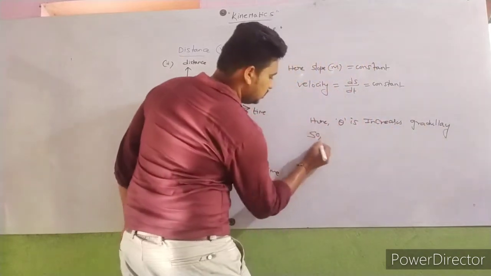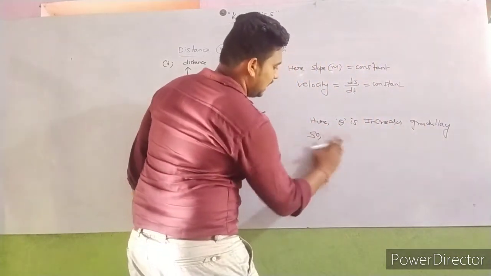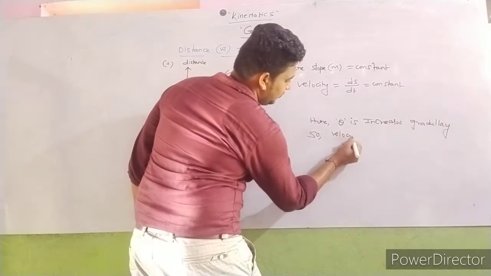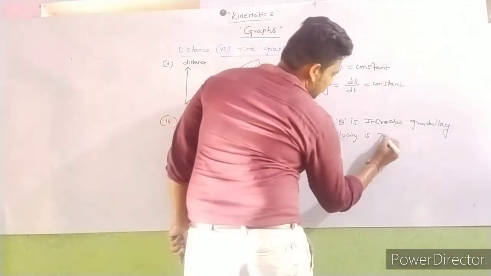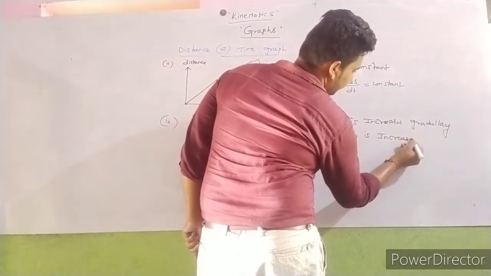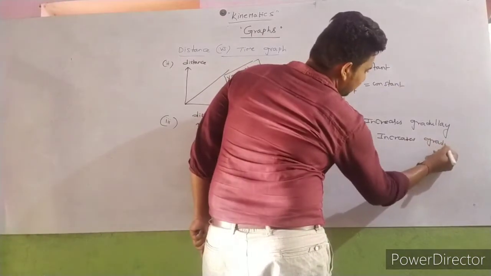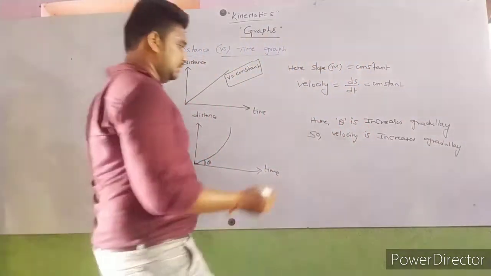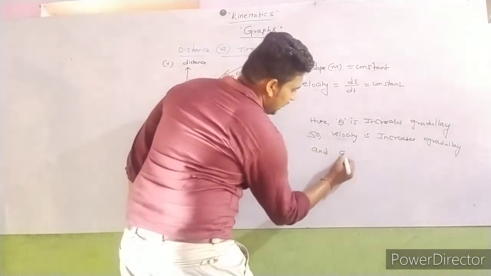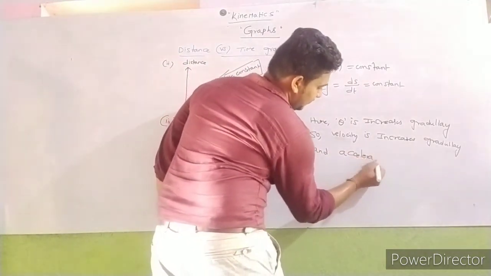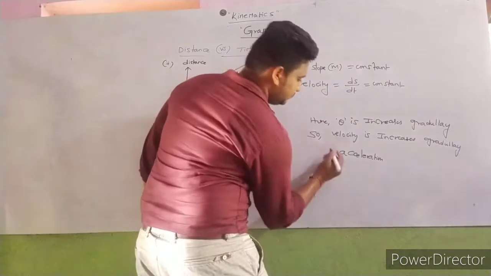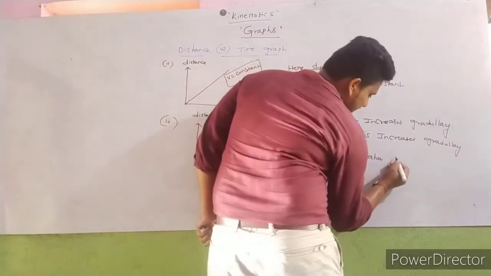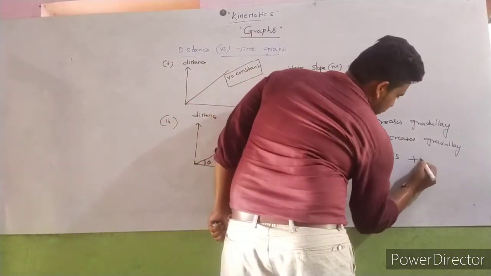So velocity increases gradually, and acceleration is positive.